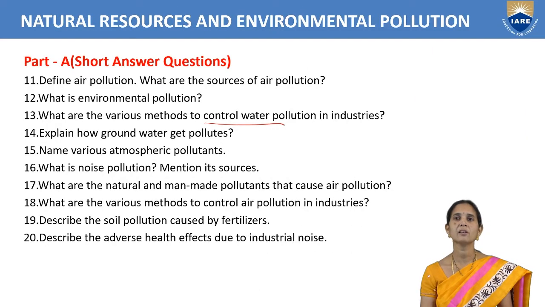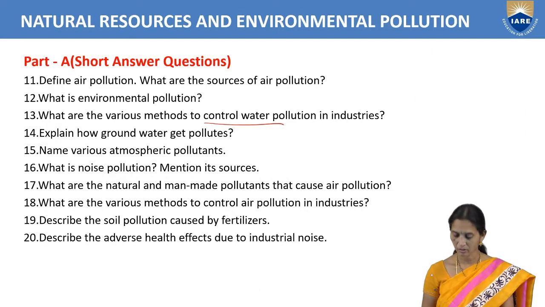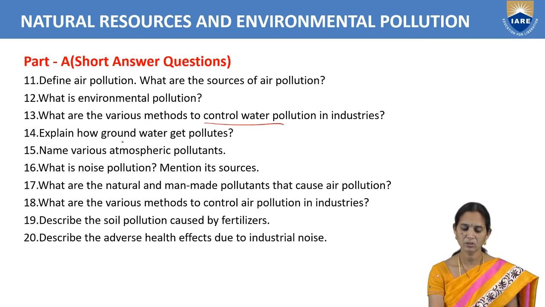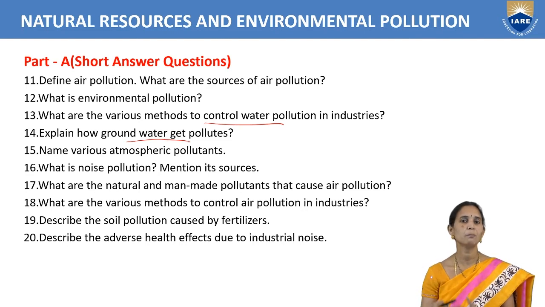So next one, explain how groundwater gets polluted. Groundwater is polluted mainly due to the chemicals we are using for crop production in the soil, in the land, when we are using fertilizers and pesticides. They will go deep into the ground, and they will mix with groundwater, and it is polluting the groundwater.